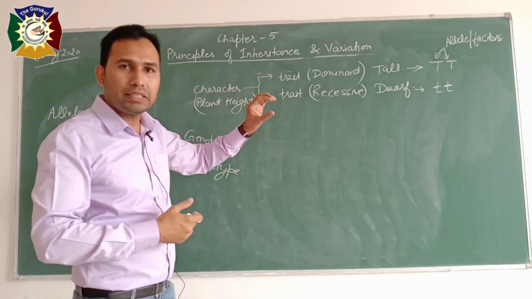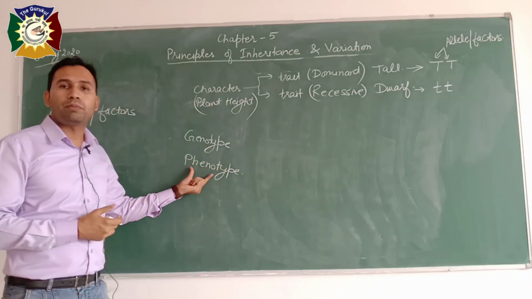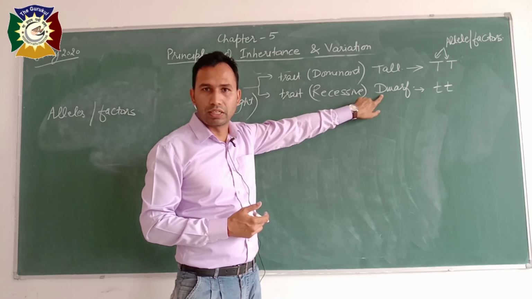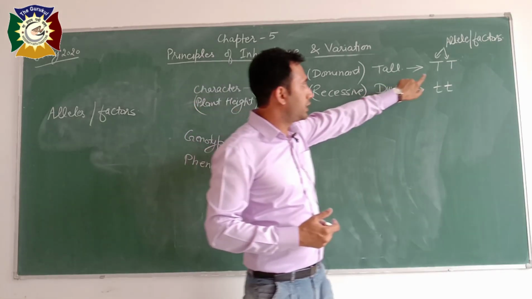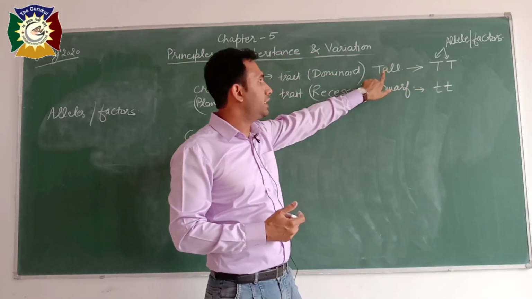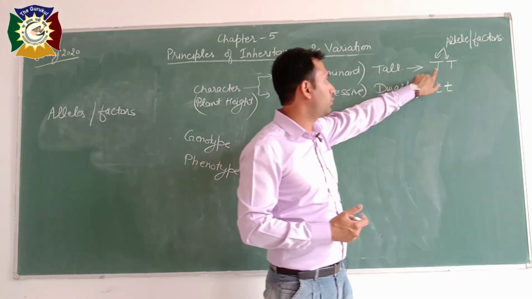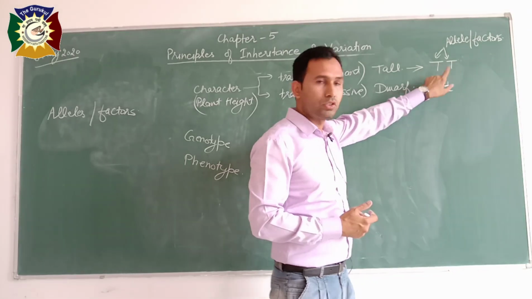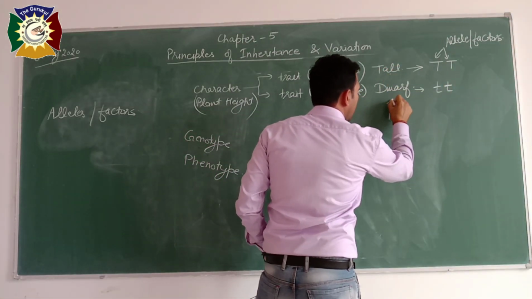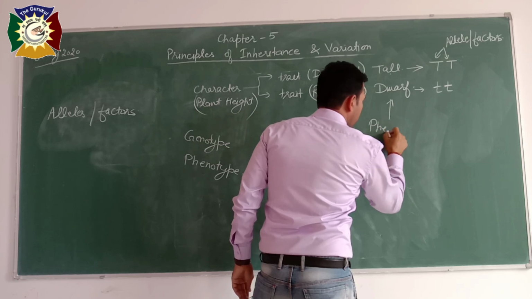So the tallness is the phenotype of the plant. Dwarfness is the phenotype of the plant. While the pattern of alleles which define tallness forms the genotype. So we can write here tall and dwarf, these are phenotype.